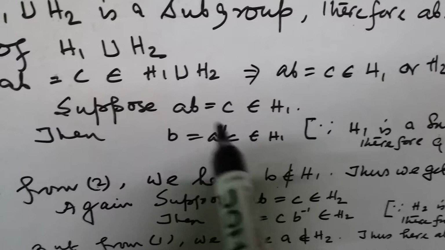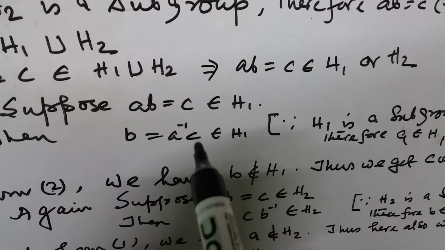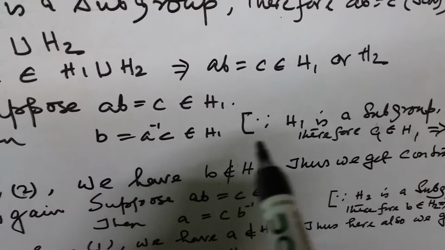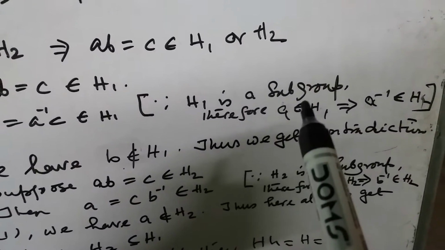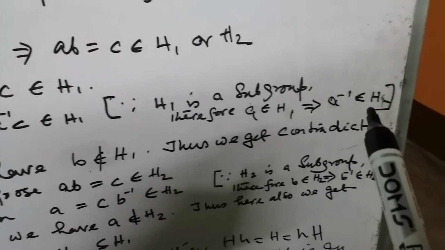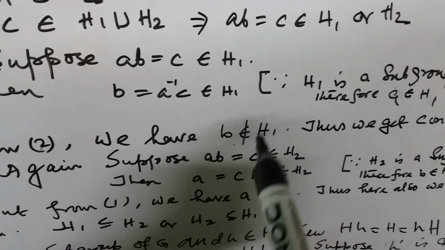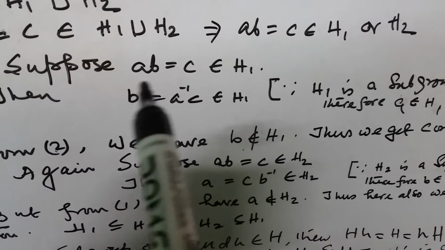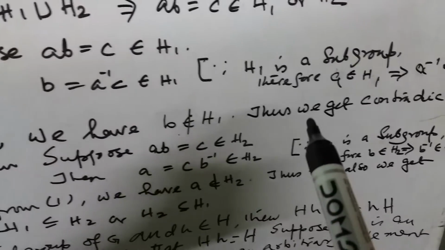Then from group you can write b equal to a inverse c belongs to H1. Why? Since H1 is a subgroup, therefore if a belongs to H1, this implies a inverse belongs to H1. But from 2 we have b does not belong to H1, but here we find b belongs to H1. So we get a contradiction.